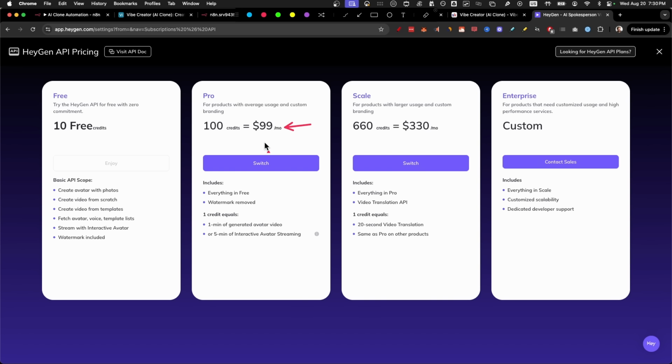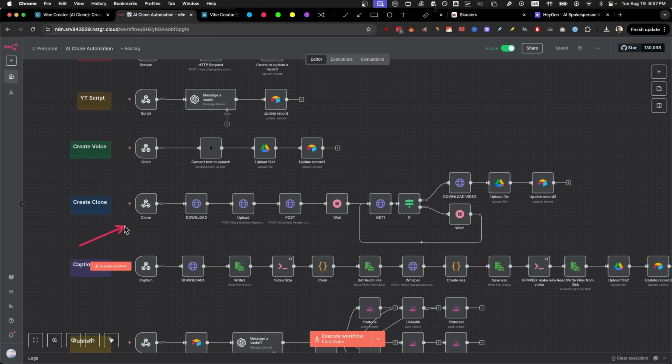I'd rather spend the $99, save myself all the time and just let my clone and my editor handle it together. And honestly, if it helps me just put out more content and make more back, then it's already paid for itself. But now let me show you how the entire AI automation is set up.